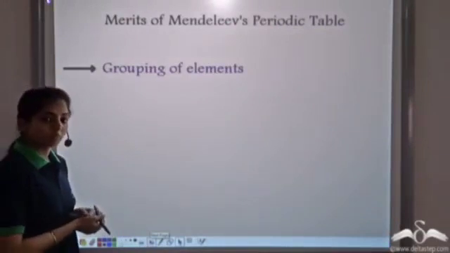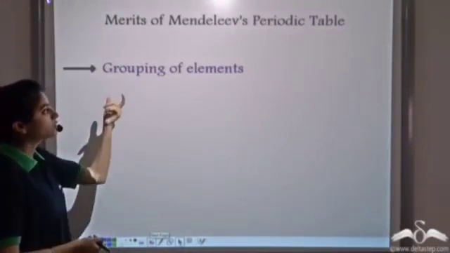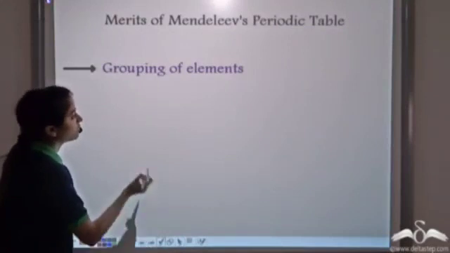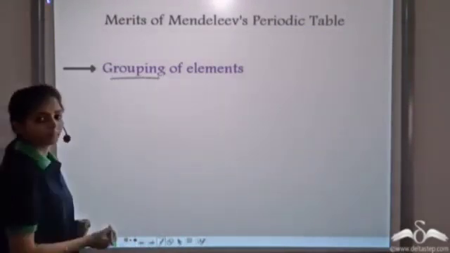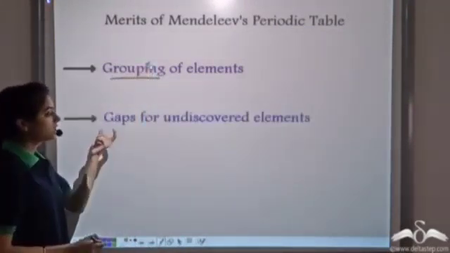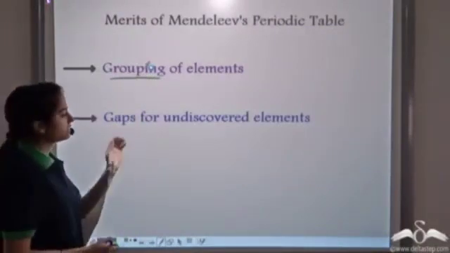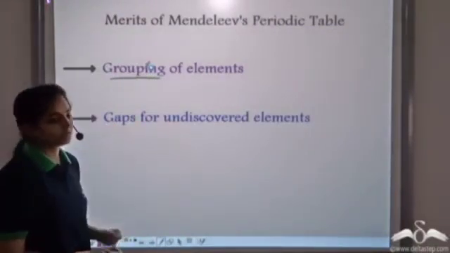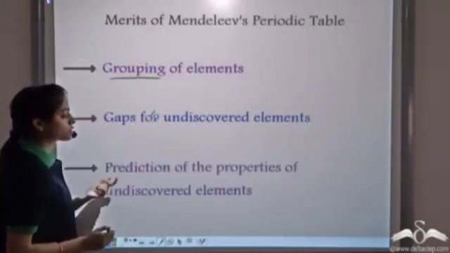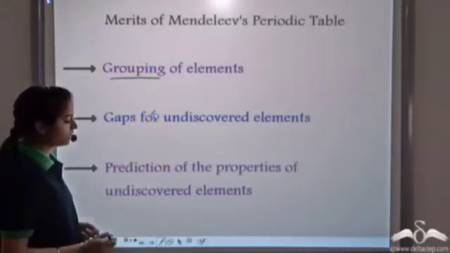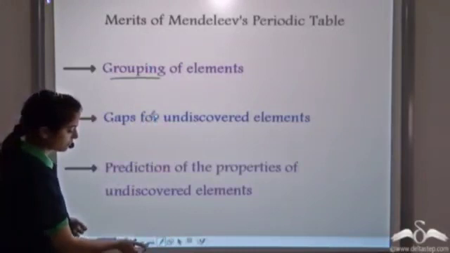So let's see some of the merits of Mendeleev's periodic table. He was able to group the elements in a very systematic manner. He had left gaps in the periodic table. These gaps were left for the undiscovered elements. And he was also able to predict the properties of these undiscovered elements.